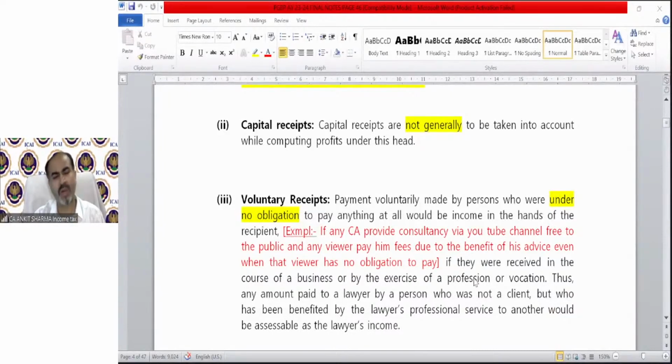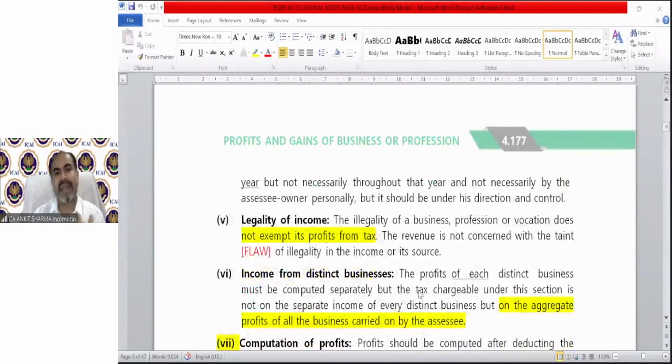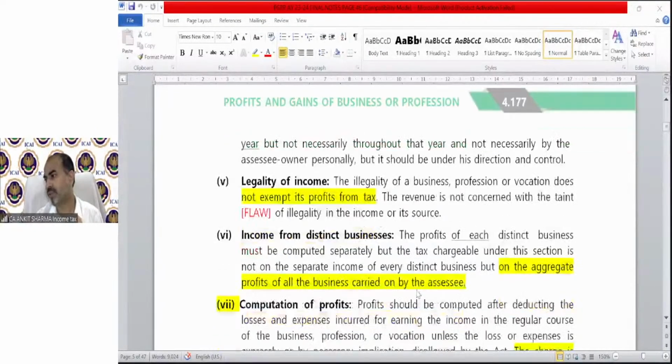These are normal concepts, normal provisions. Application of the gains of trade is immaterial. It does not matter where you apply the receipt you have. Once you have a receipt in the nature of business or profession, that is going to be taxable under this head. Legality of income is irrelevant. The legality of a business also forms part of the chapter 1 income definition. The illegality of a business, profession, or vocation does not exempt its profit from tax. The revenue is not concerned with the taint. Taint means flaw, problem, of illegality in the source of income.